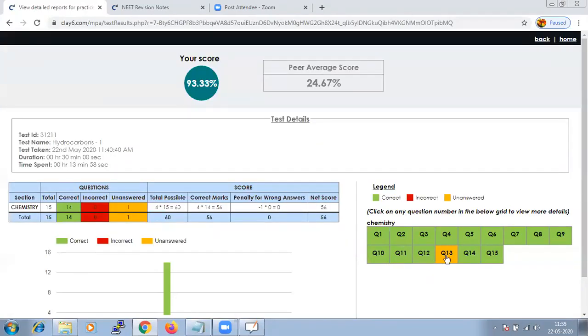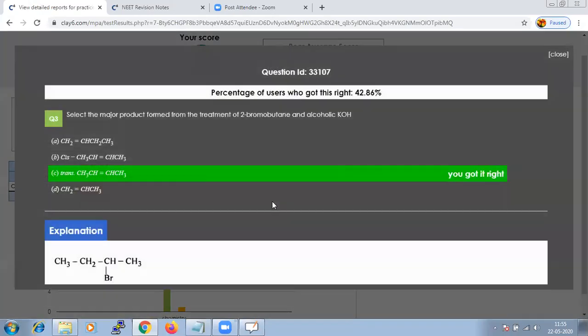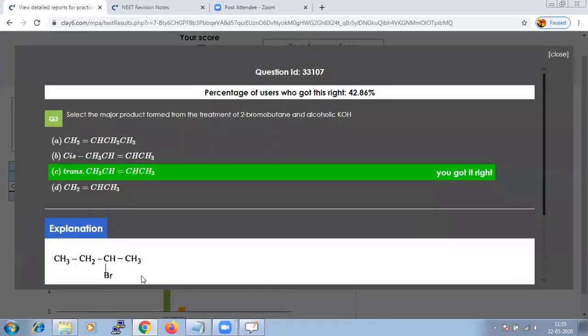So here when we look at the indication of the colors, green indicates that the question we have attempted is right, and if there is any question in red, it says that we have attempted but the answer is wrong. And if it is in orange color, we missed answering this question. Hence, if you click on the question, it would be easy for you to find the right answer with an explanation.